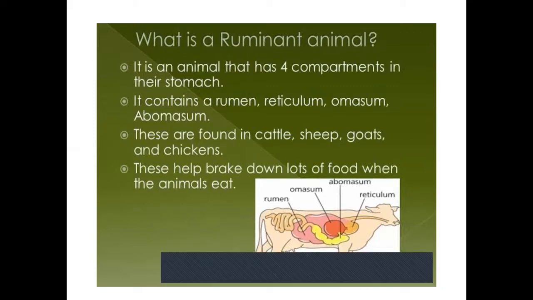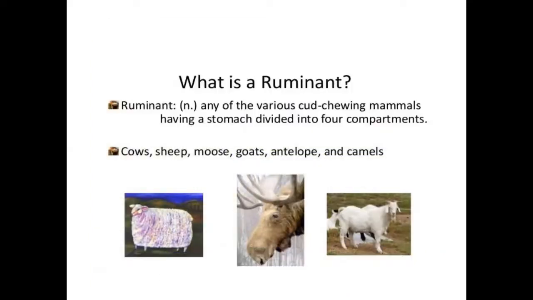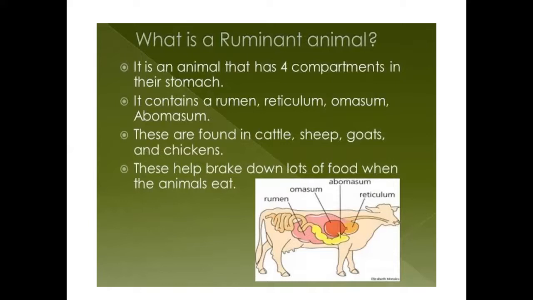Animals like this, we call them what, children? Ruminant animals. What is a ruminant? Ruminant is any of the grass-eating or cud-chewing animals, mammals also, whose stomach is divided into 4 compartments. These are called ruminants. Understood, children, what is a ruminant and what are ruminant animals?